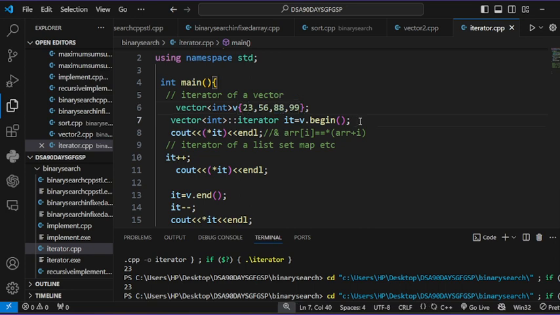Let's discuss one more thing, which is very important. You can also declare iterators with the help of the auto keyword. What is the auto keyword?